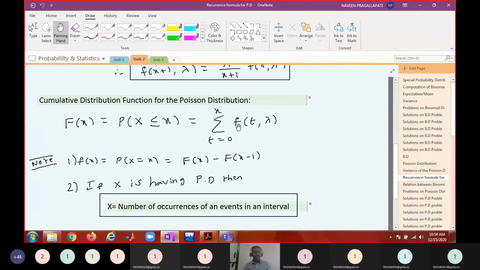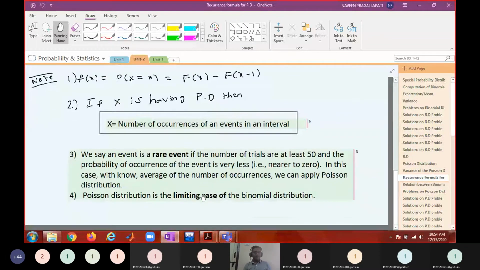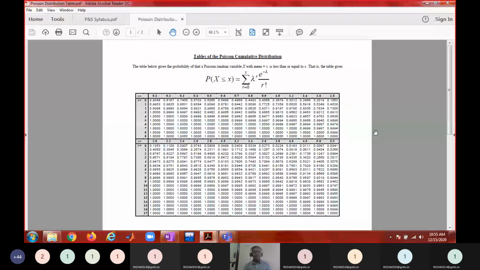And we also have seen the cumulative probability distribution for the Poisson distribution. This also is obtained, and can be seen here. So this is a Poisson distribution with known average lambda.